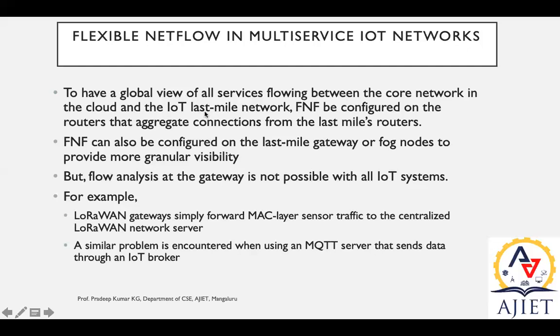To have a network of this along with the processing, we can configure the IoT FNF router to aggregate various connections. That's why we use the term multi-service. Different types of network technologies can be aggregated using an FNF router.